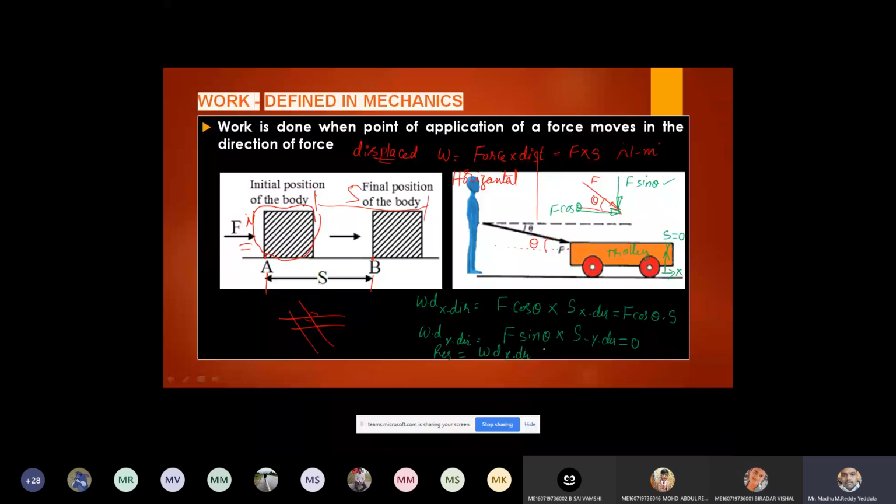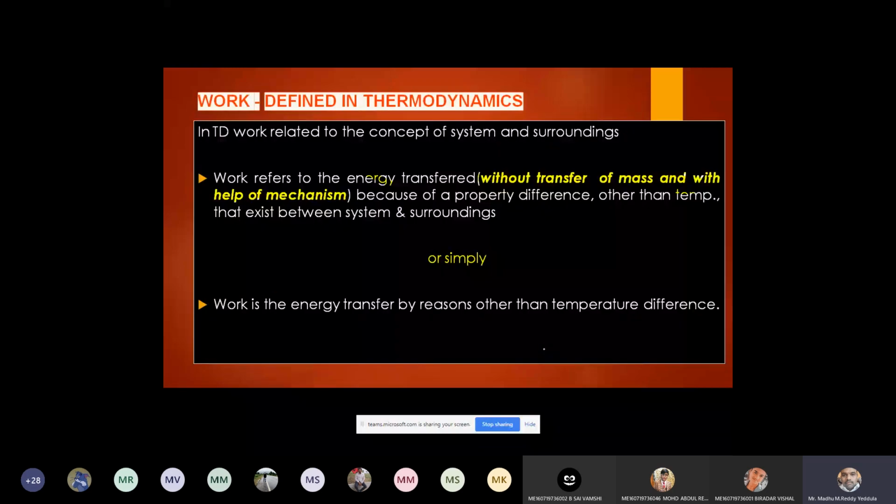Now, how to define work in thermodynamics? In thermodynamics, we can define the work with respect to the system and surrounding. All the thermodynamics, we will study only with respect to system and surrounding. If you take our classroom as the system, our corridor is the surrounding. How the exchange is taking place, how the heat is going to change, how the matter is going to exchange between the system and surrounding, we are going to study.